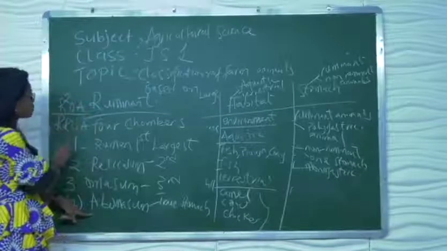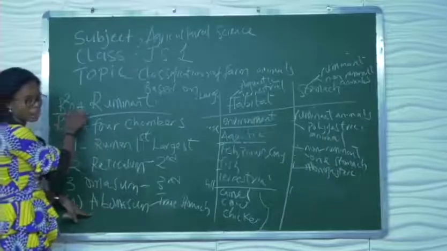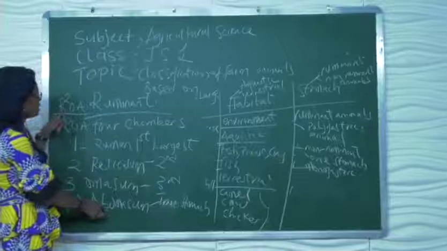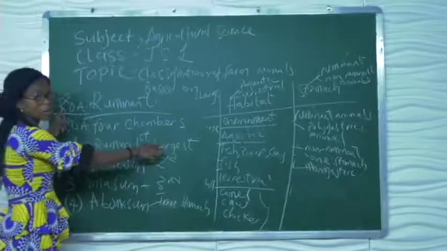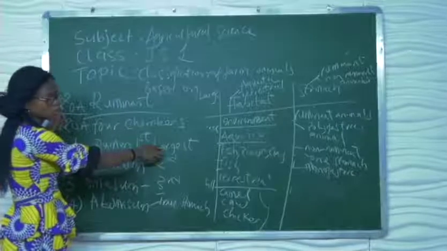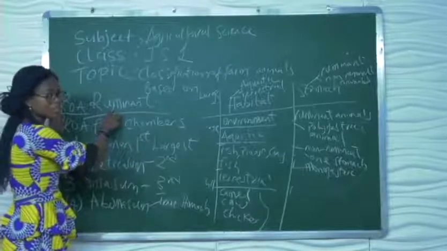In that instance, we have what? Rumen, reticulum, omasum, and what? Abomasum. And remember, abomasum is the true stomach. Rumen is the largest of the stomachs of the ruminant animal. So, when I ask about ruminant animals, remember their characteristics.